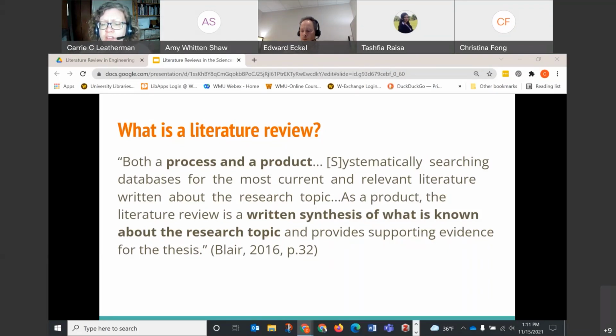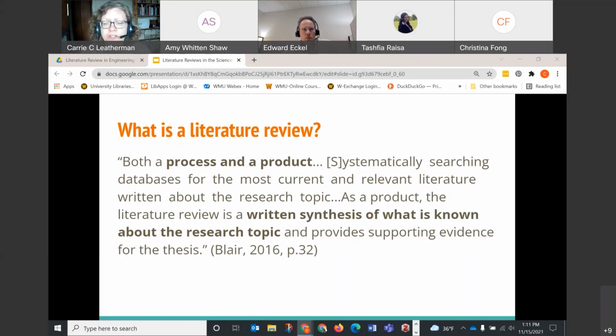Also, another thing that happens when a person does a literature review is they've looked at the literature and decided whether it really is relevant to their research question or topic. You might find literature related to what you're interested in, but it doesn't really quite touch on it. So there's this decision-making process of whether you do or don't include it.